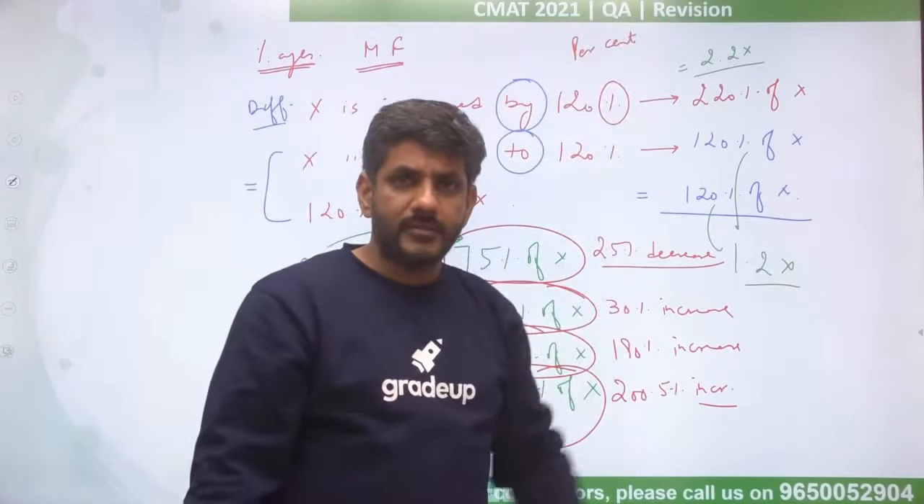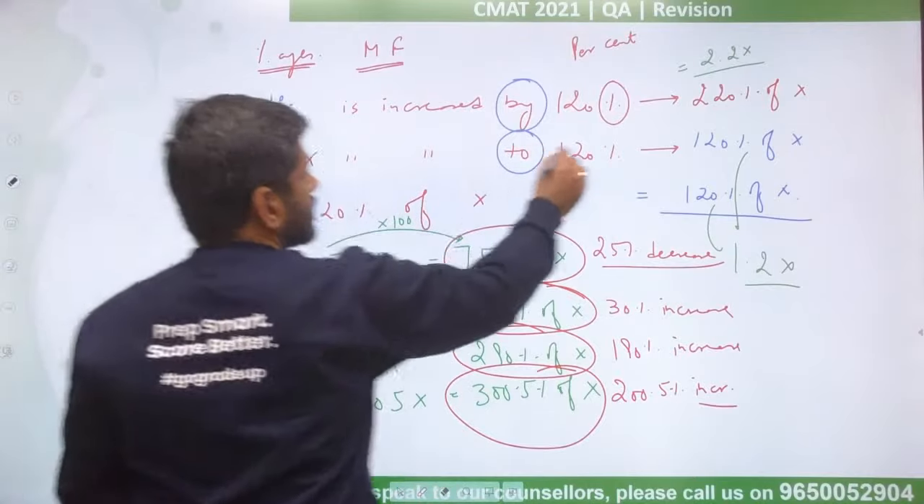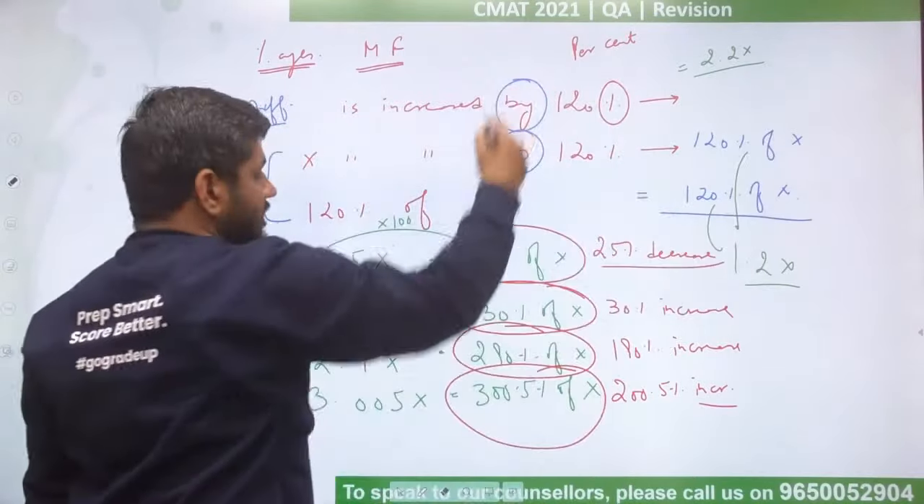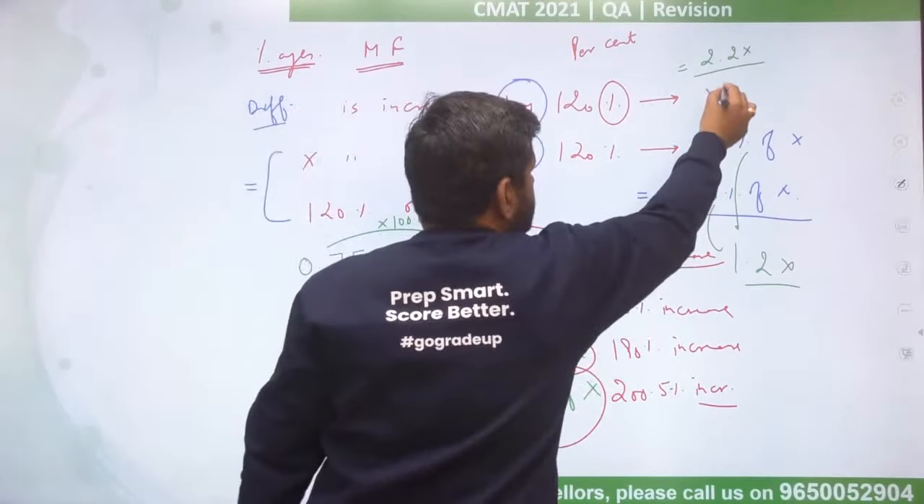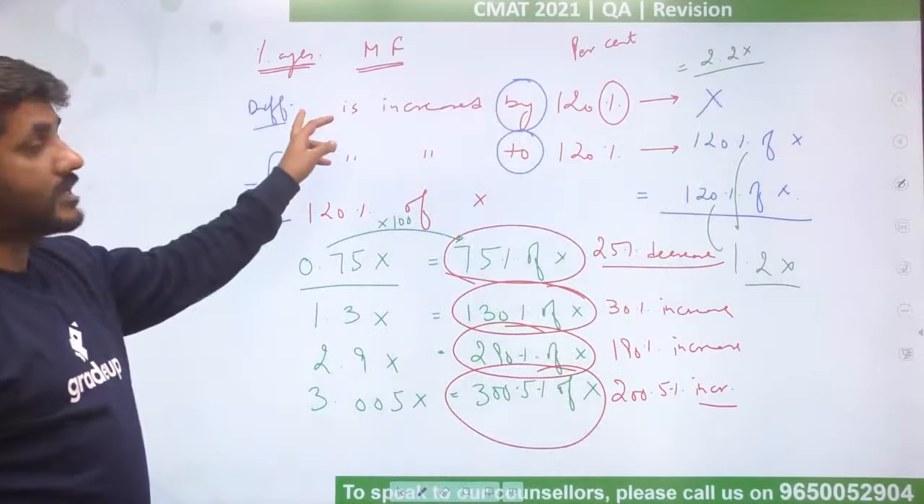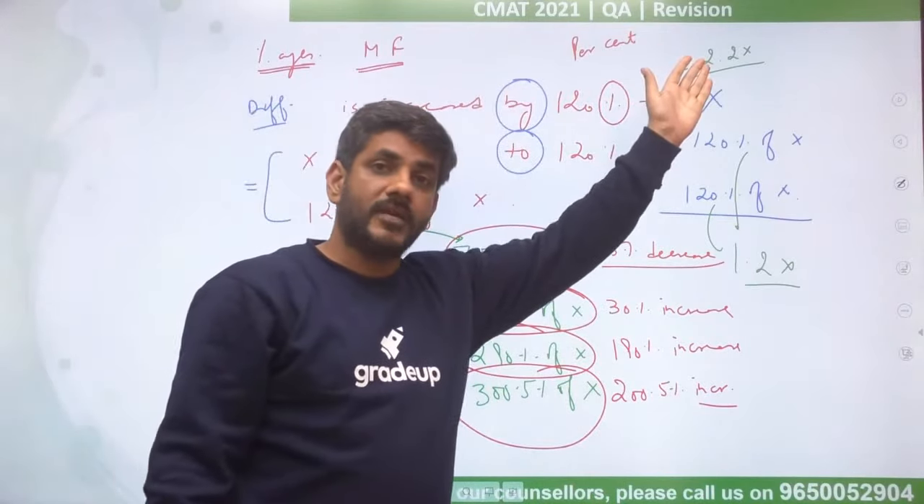X is increased by 120%. I know it is 220% of x. But what if the question is asking you something like this? That something is increased by 120% and this has become x. So what was the number? Something has been increased by 120% and then it has become x.